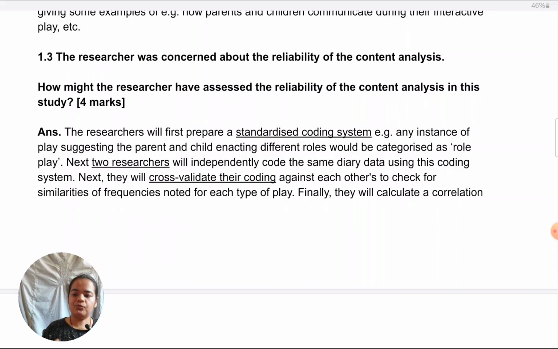Okay, so what are my 4 steps in writing? Development of a structured coding system. Next, independent coding. Next, cross validation against each other. And finally, calculating the correlation coefficient. That last step is pretty much something you can memorize. There's nothing to contextualize in that because it's kept in that manner only, no matter what the situation is. So you can always apply it to any situation. Like I said, an alternative for this is to give test-retest reliability if you can explain it well.